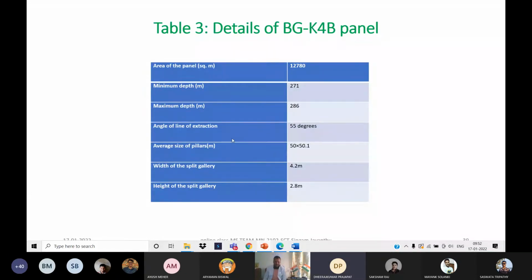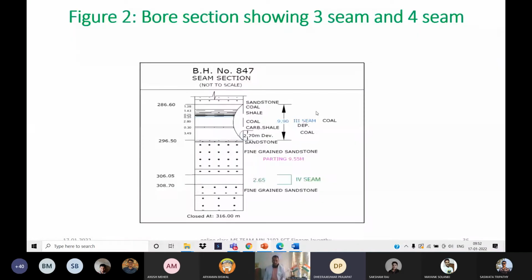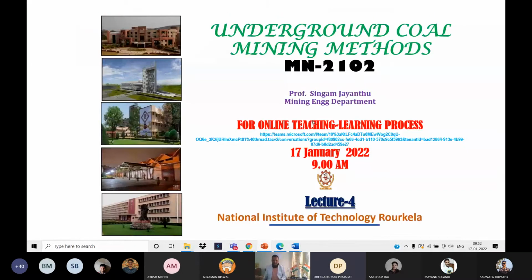I have tried to give them here: size of the pillar around 50 meters, width of the galleries around 4.2 meters, height of the galleries around 2.8 meters. And this is just for the development gallery and development workings, starting from whatever I was trying to show you for the board and pillar development.